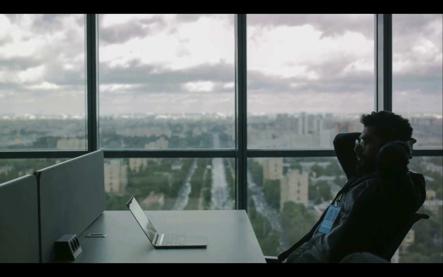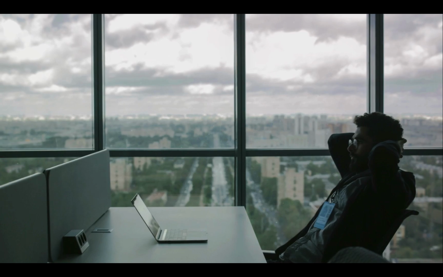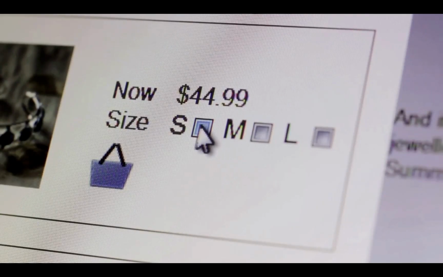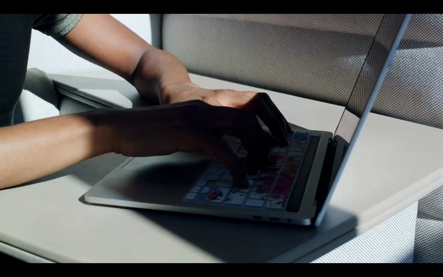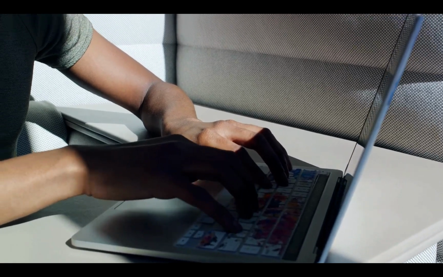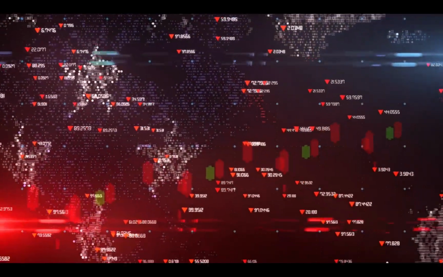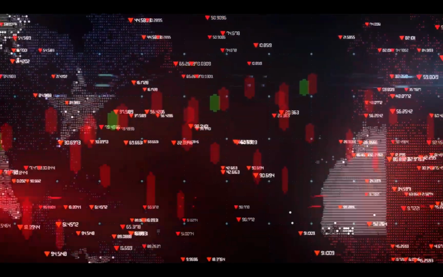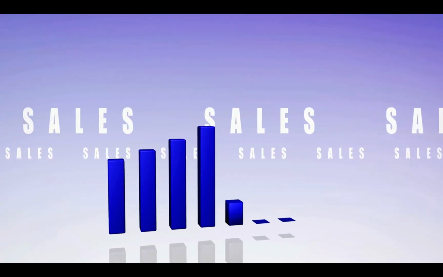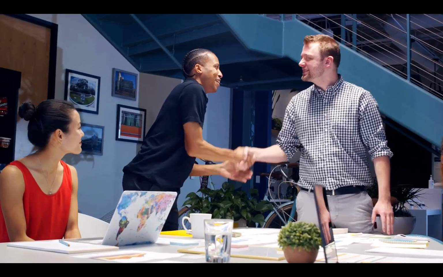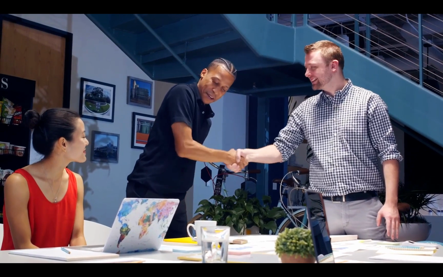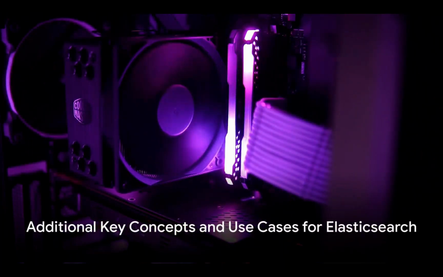The ELK stack is instrumental in monitoring cloud infrastructure. It provides real-time insights into system performance, helping to detect issues before they escalate into significant problems. By using Elasticsearch as part of the ELK stack, you're not just searching data, you're leveraging it to make informed decisions and take proactive steps. The integration of Elasticsearch with Logstash and Kibana in the ELK stack provides a comprehensive solution for data management and analysis. Elasticsearch has more to offer.